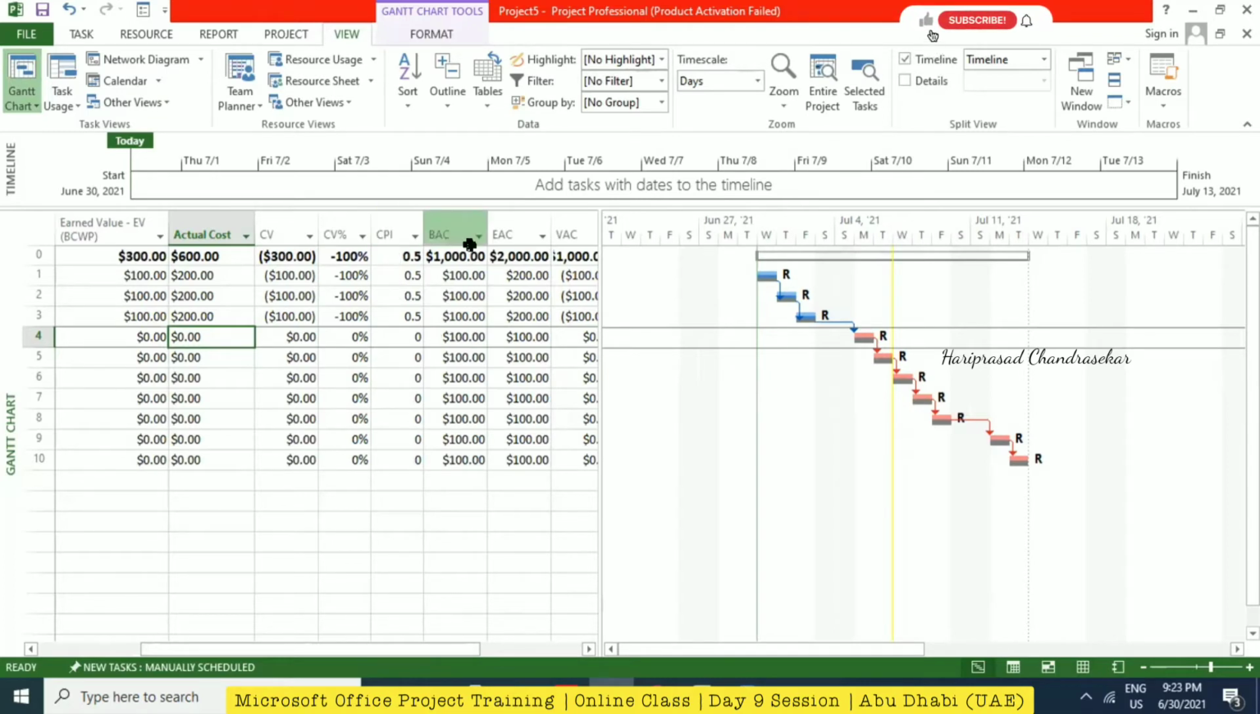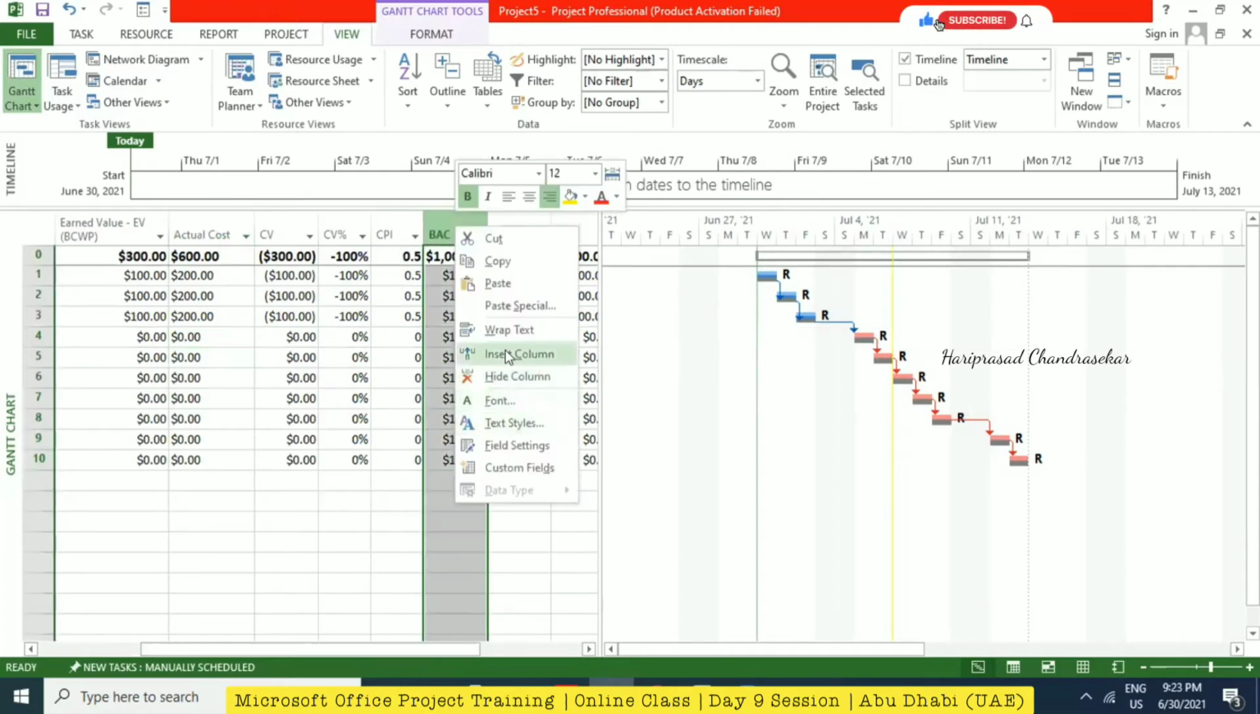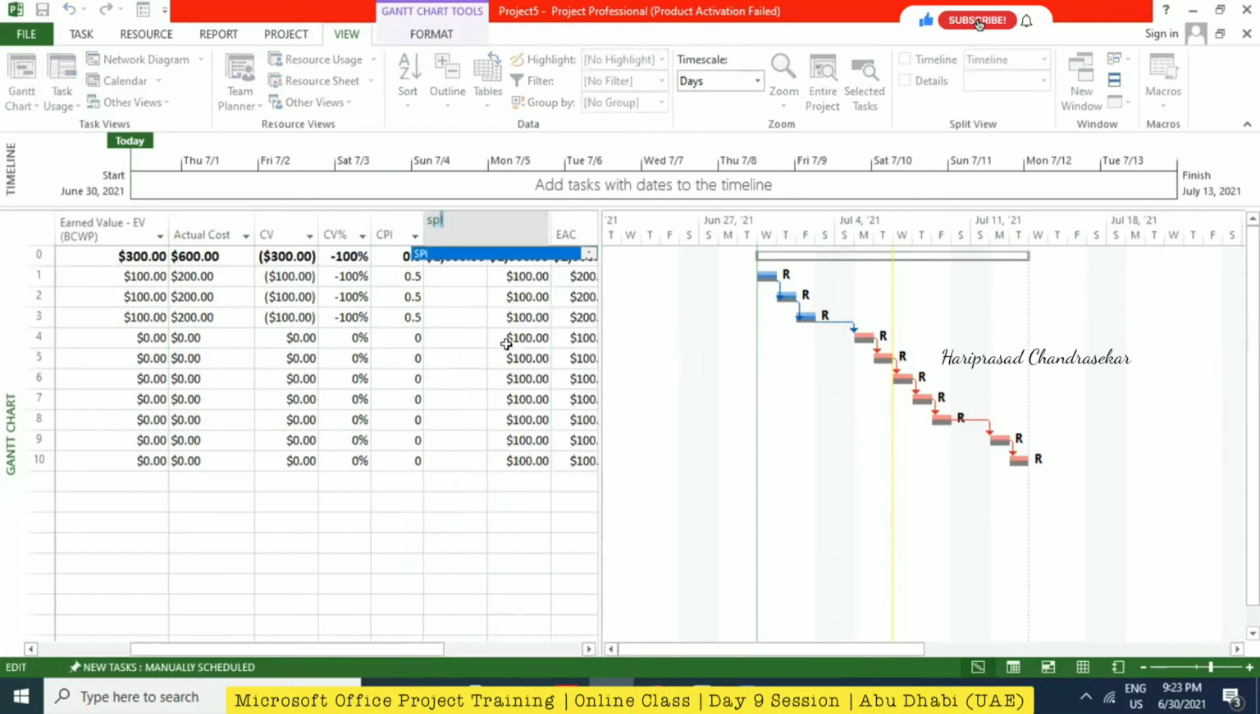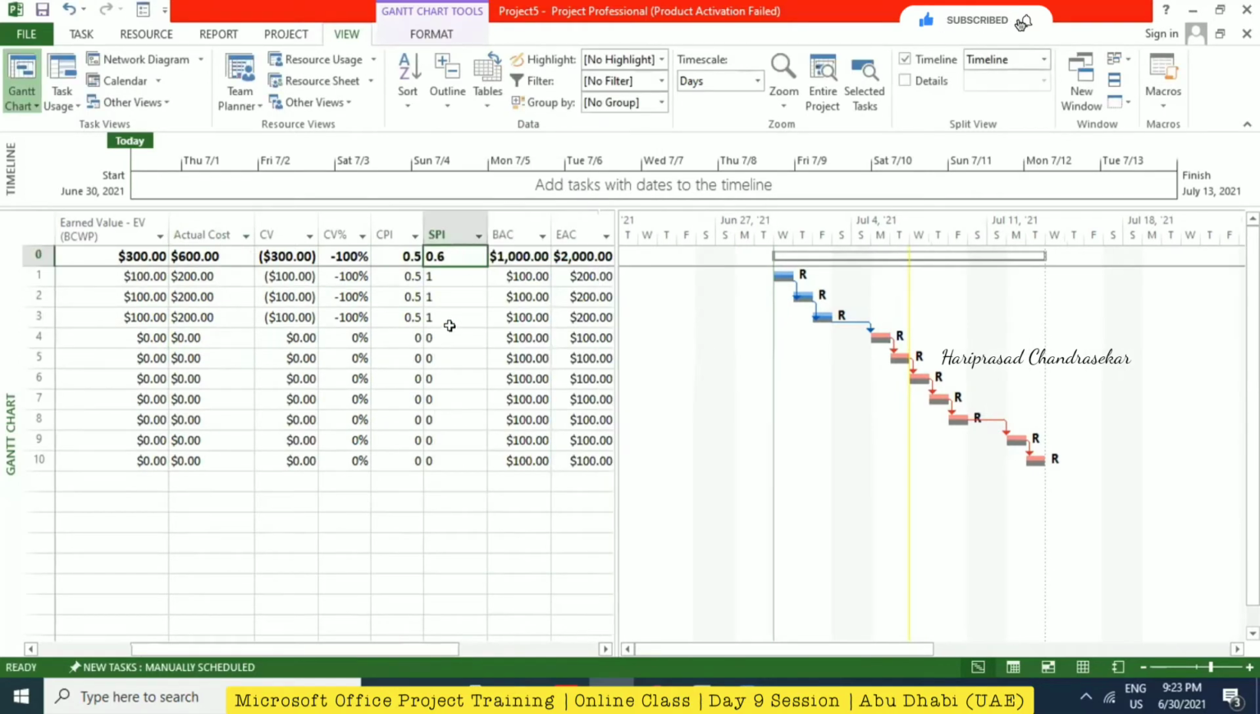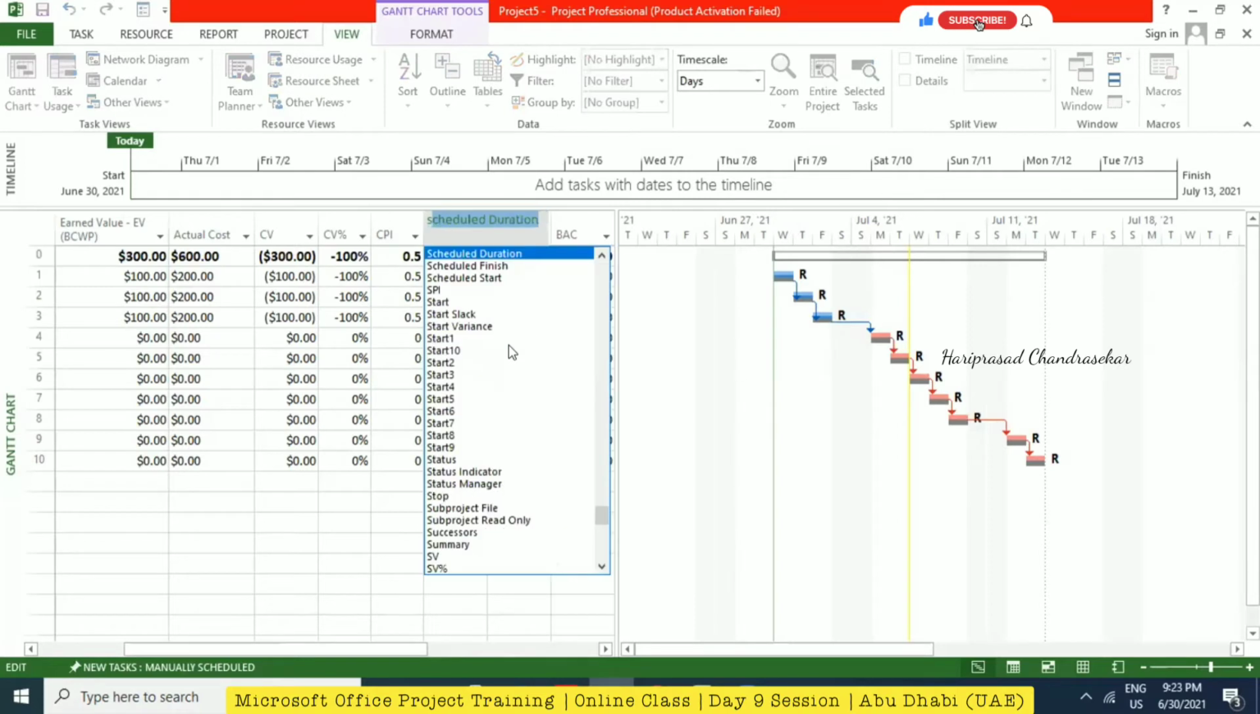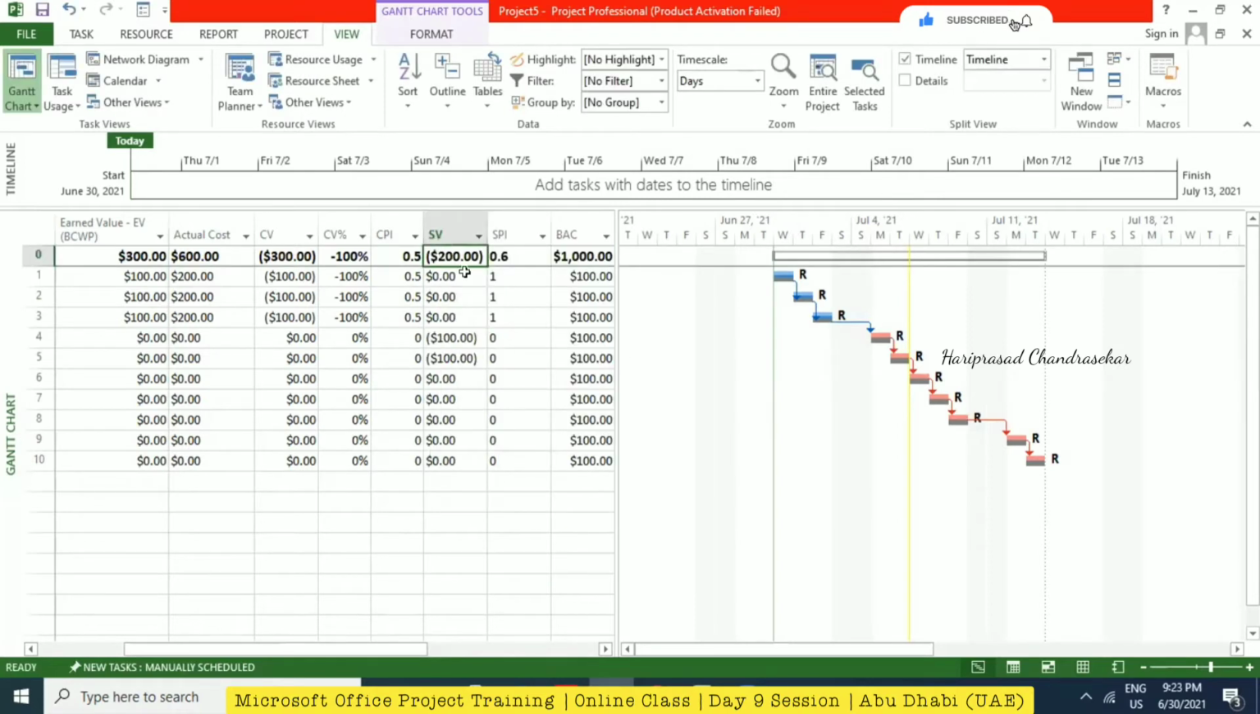Yes. Okay, then we can just click here and then insert. Then we can go for SPI also, the schedule performance index. See, still we are getting 0.6, less than 1. So we are behind schedule. Yeah. Because for 5 days we were supposed to complete 5, but we completed only 3. That's why it becomes 0.6. Yes. Okay, but if you want, put SV. Okay. See, schedule variance also comes here.